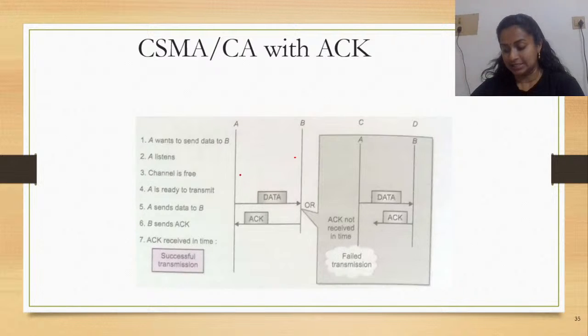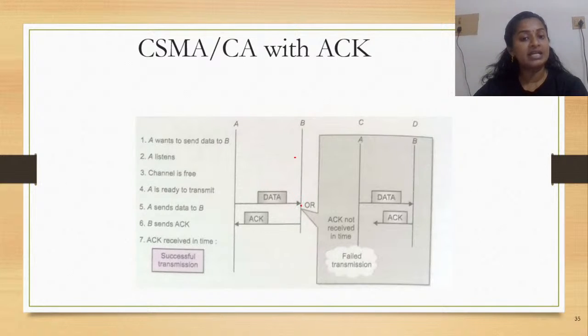A would first listen and check if the channel is free. Only if the channel is free can it transmit. If it is not free, it would wait for some more time till the channel is free for it to transmit. So it would check whether the channel is free and then transmit the data.